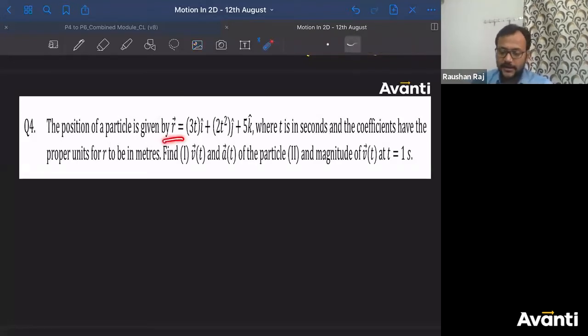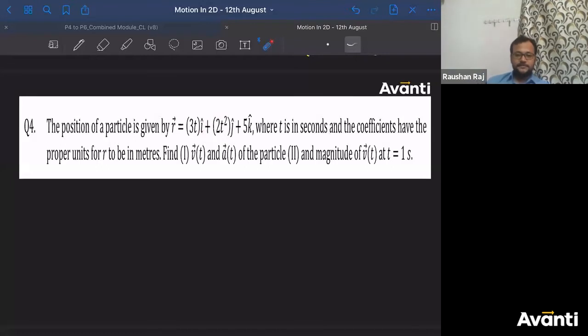If I'm writing r as 3t, what will be the unit of 3? It will be meter per second. Then only meter per second into second will be meter. What will be the unit of 2 here? So meter per second square. Got it? What is the unit of 5 here? So 5 meters. So the coefficients have proper units.